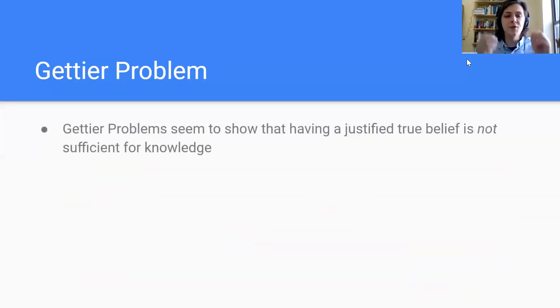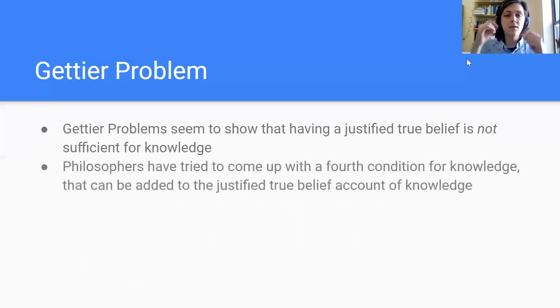So Gettier problems seem to show that having a justified true belief is not sufficient for knowledge, because you can have a justified true belief and still not have knowledge. Justified true belief does not suffice for knowledge. It's not enough on its own for you to have knowledge. And philosophers have tried to come up with some fourth condition.